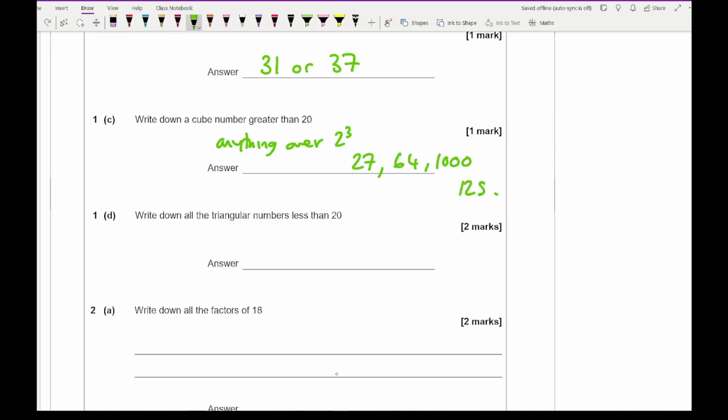So it then says write down all the triangle numbers less than 20. So again, recording that list, we've got 1, 3, 6, 10 and 15.